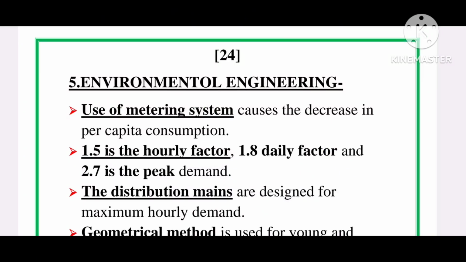In this section, we are going to see some important points from environmental engineering. So don't skip the video, watch the video completely, and this video will surely help you in many examinations that you are going to write. So watch till the end. So let's start.